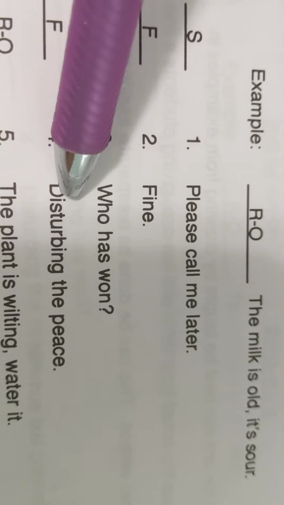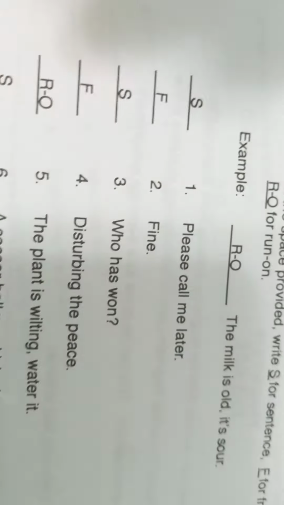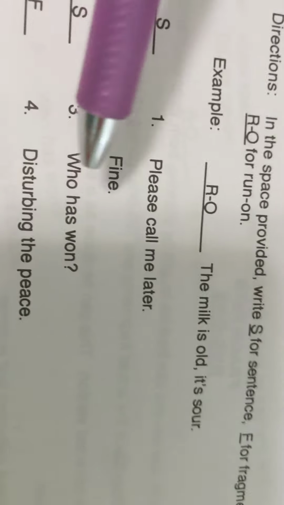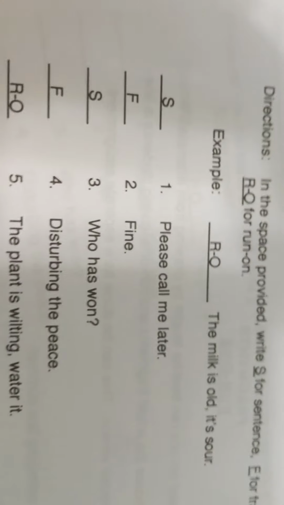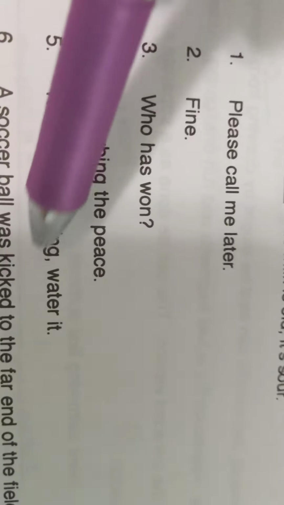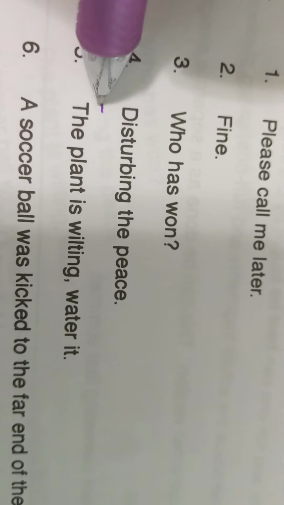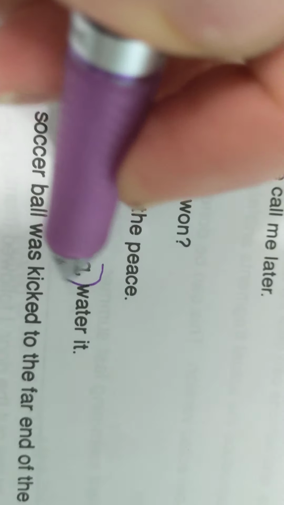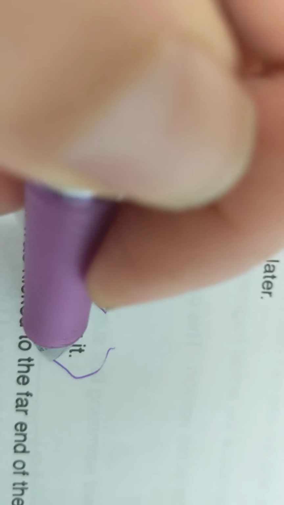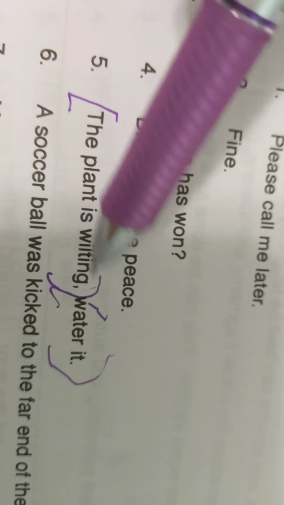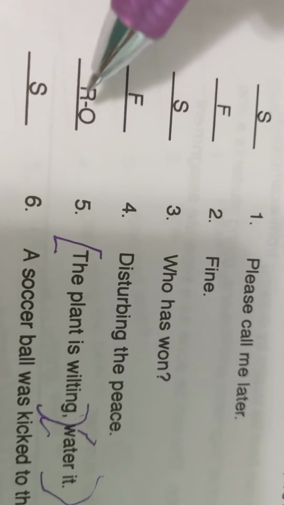Number 4, disturbing the peace. Well, number 4 is like the example I gave you yesterday: first of all, there's no subject or verb in number 4, and we don't know who or what is disturbing the peace or what the action is, so that's why that is a fragment. Number 5, the plant is wilting, water it. Well, both of these are independent clauses. As we talked about yesterday, you have to have something more than just a comma to separate two independent clauses. So that's why that's a run-on.